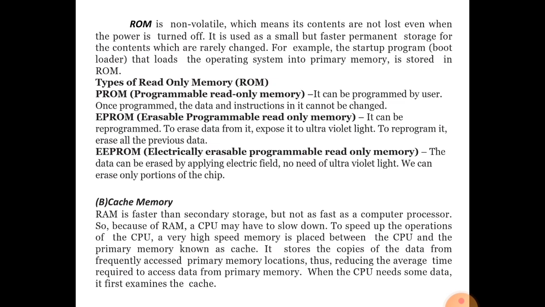Now, the second type of memory, that is cache memory. As you know, cache means exchange from one place to another.